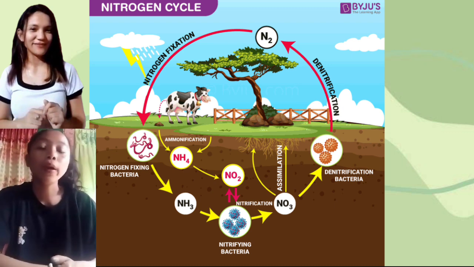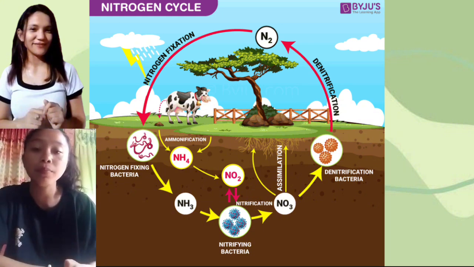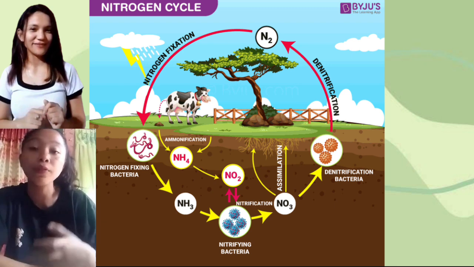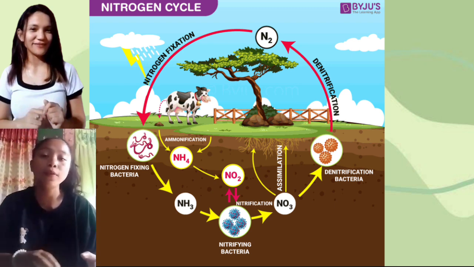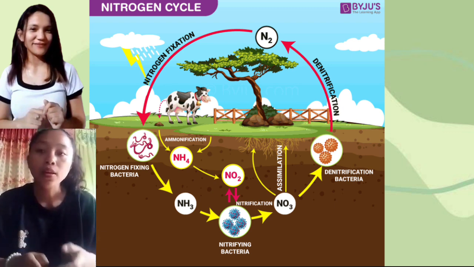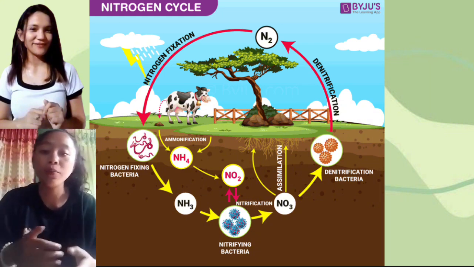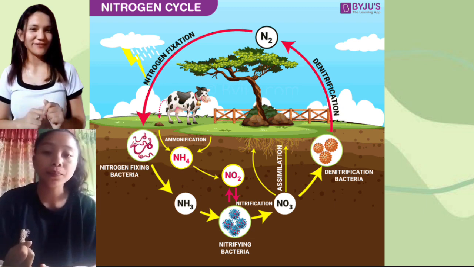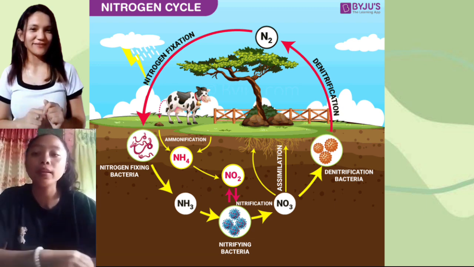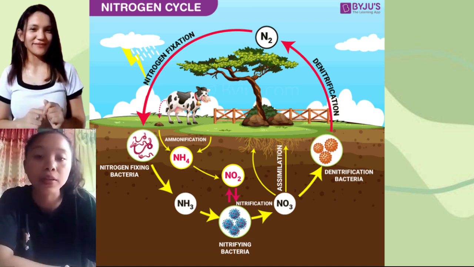When nitrogen and hydrogen combine, it will be converted into various fertilizers such as urea. If you are not familiar with urea, urea is a fertilizer that occurs not only in the urine of mammals but also in the blood, milk, and perspiration. So that is for the industrial nitrogen fixation.